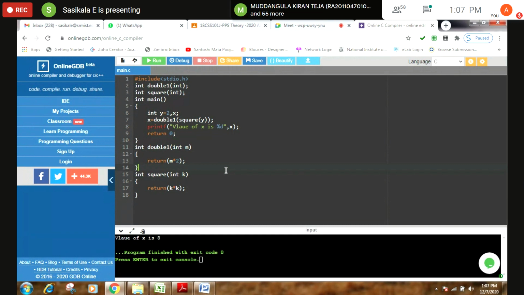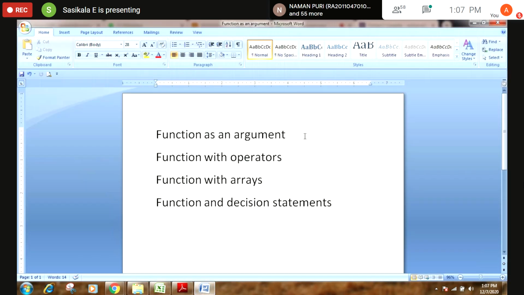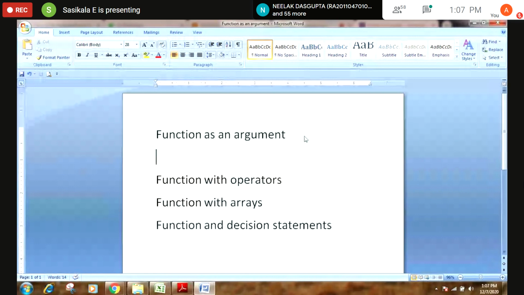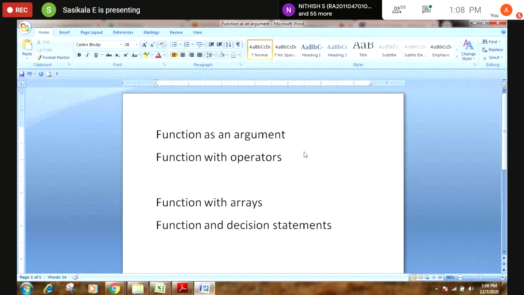Yes. See, the next topic is function with operators. So the first topic we discussed is function as an argument. Like an ordinary variable, you can also pass a function as an argument. Your next category is function with operators. So what we can do is perform operations within the function itself. Any operation you can perform, either arithmetic, bitwise or logical, all the operations you can perform.